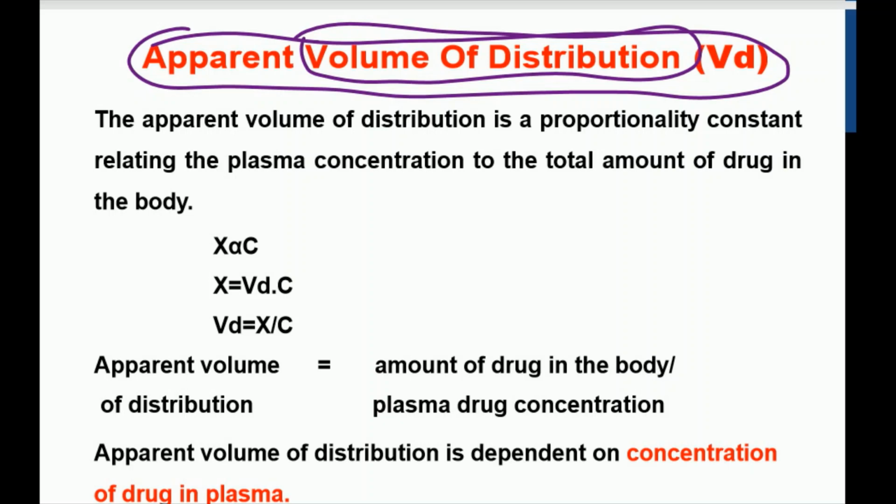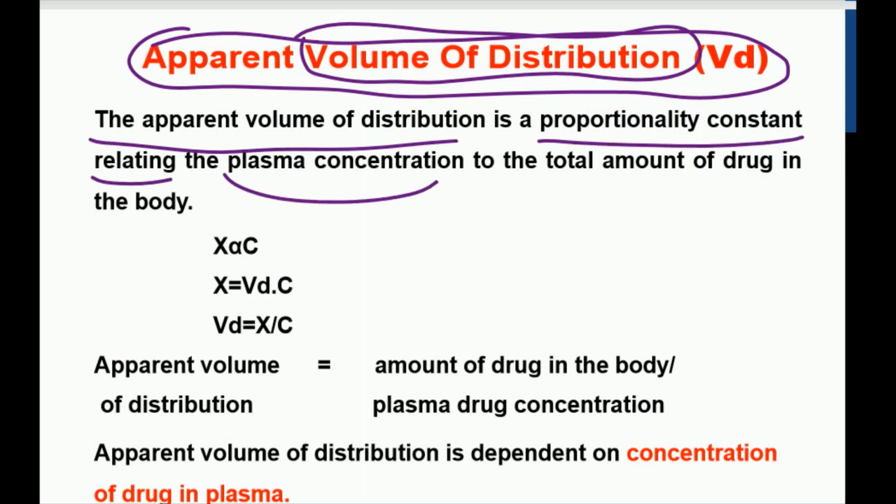So we determine the apparent volume of distribution, which is also called the hypothetical volume of distribution. It is the hypothetical volume in which the drug is going to distribute. The apparent volume of distribution is the proportionality constant relating the plasma concentration and the total amount of drug. So it is determined with respect to these two parameters only.